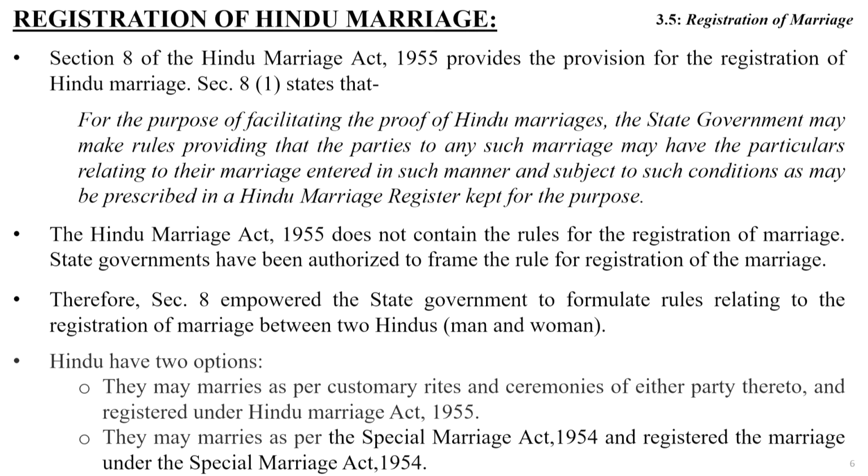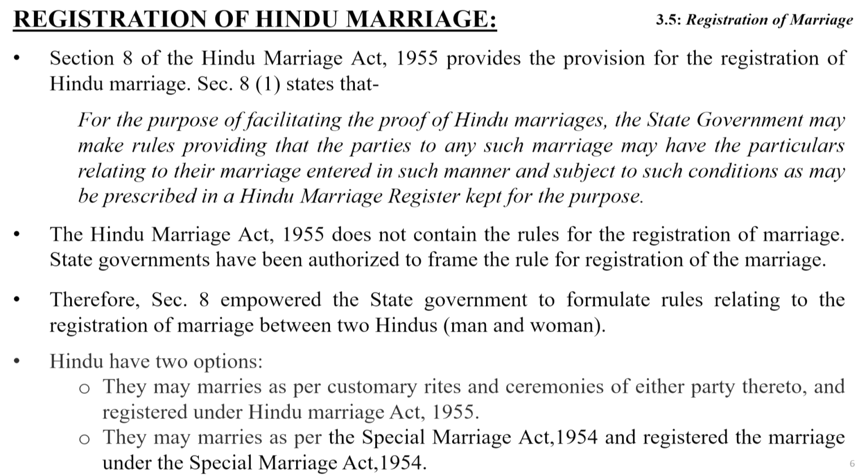Friends, now section 8 sub-clause 1 is very clear. The Hindu Marriage Act 1955 does not contain the rule for the registration of marriage. State governments have been authorized to develop a rule and develop a mechanism and register the marriage. Therefore, section 8 empowers state governments to formulate the rule relating to the registration of marriage between two Hindus, man and woman. Therefore, the UP cabinet also approved the registration rule of marriage in the year 2017.